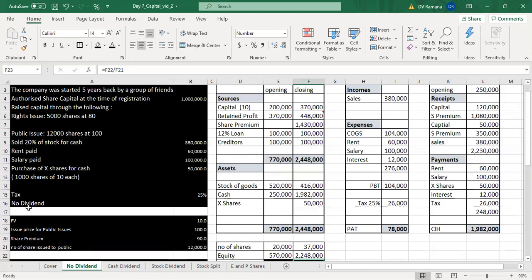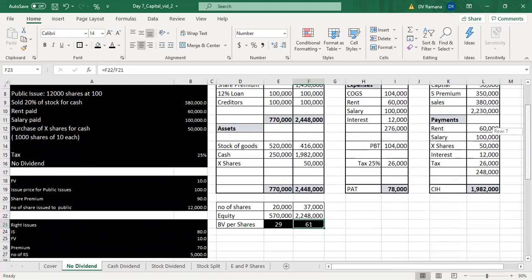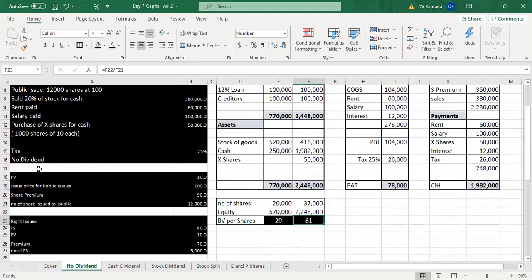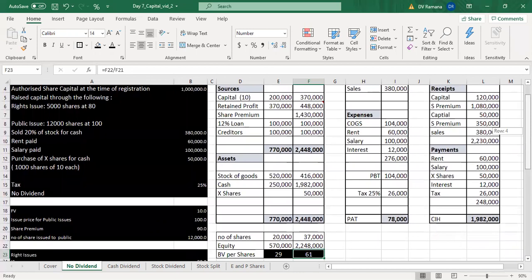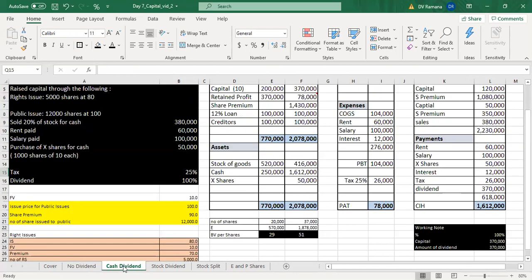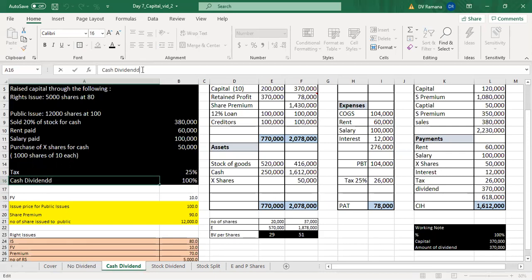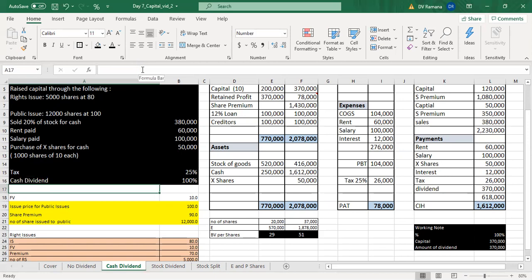Now let us understand the impact on the book value per share if the company declares dividend, assuming that there is no other change in the financial statements except the distribution of dividend. Let us take the cash dividend. Let us say that all other things remaining same, the company decides to give cash dividend. What is cash dividend? Cash dividend is distribution of dividend in the form of cash.